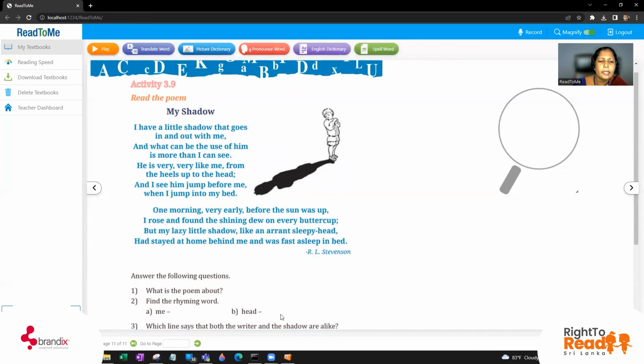For example, they are giving you me. So me, now you have to tell me rhymes with what? Me rhymes with see. Okay, what is the next one? Head. For example, head rhymes with similar sounds but not the meanings. Head with bed. Okay, so those are the same sounds with different meanings. That is, we call as rhyming words.